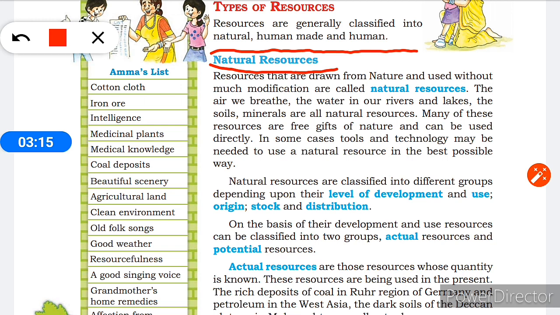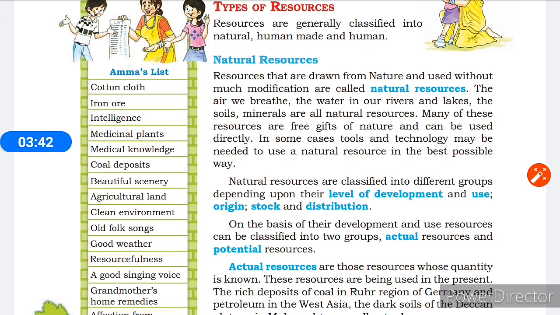Resources that are drawn from nature and used without much modification are called natural resources. Like the earth, the air we breathe, the water in our rivers and lakes, the soil, minerals are all natural resources. These are a free gift from nature and can be used directly.